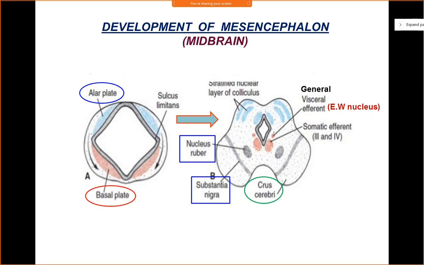Now what happens to the marginal layer? The marginal layer opposite the basal plate will expand greatly, and it will form the crus cerebri. So the crus cerebri act as passageways for nerve fibers. They will connect the higher centers in the cerebrum with the lower centers in the rest of the brainstem and the spinal cord, right?